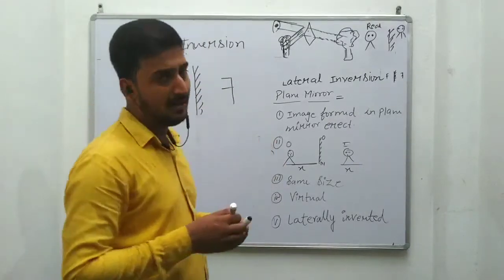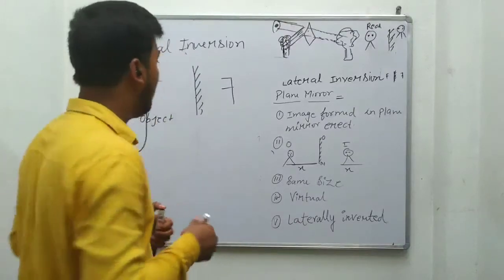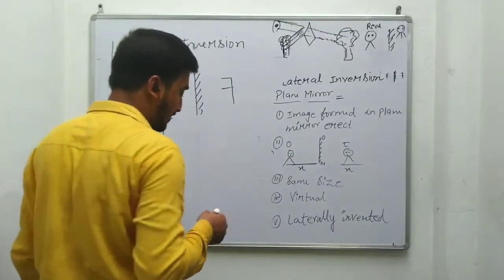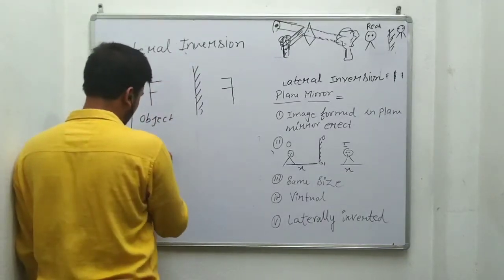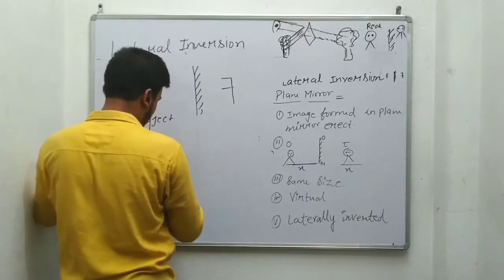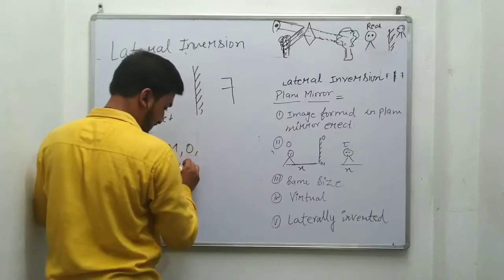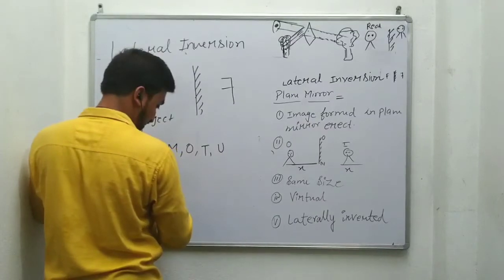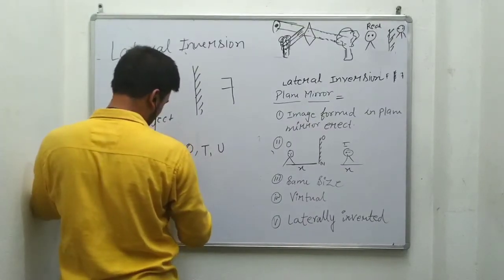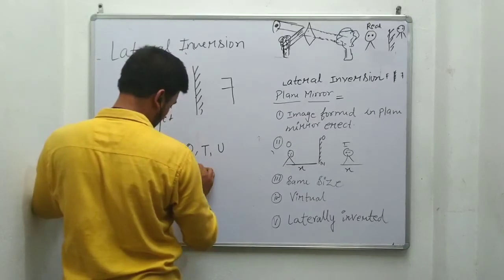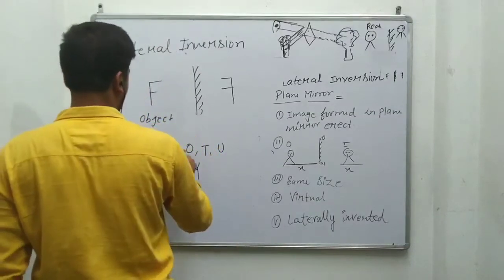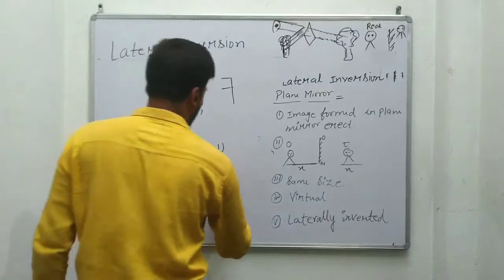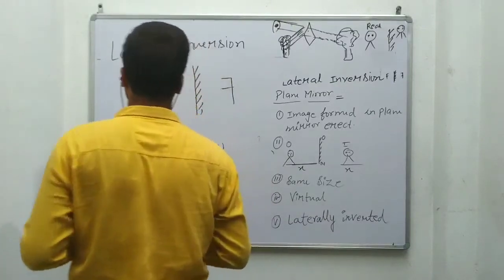But there are some letters in the English alphabet which may not show lateral inversion, like A. Just think about these letters: H, I, M, O, P, U, V, W, X and Y. 1, 2, 3, 4, 5, 6, 7, 8, 9, 10, 11. There are a total of 11 letters in the English alphabet which will not show lateral inversion.